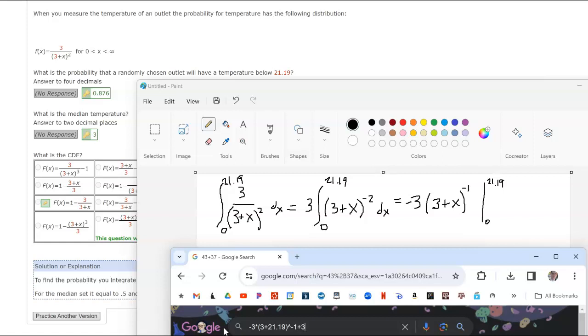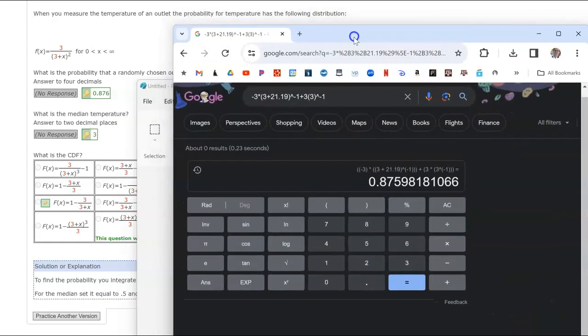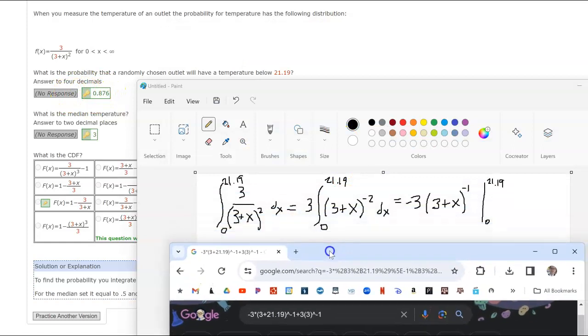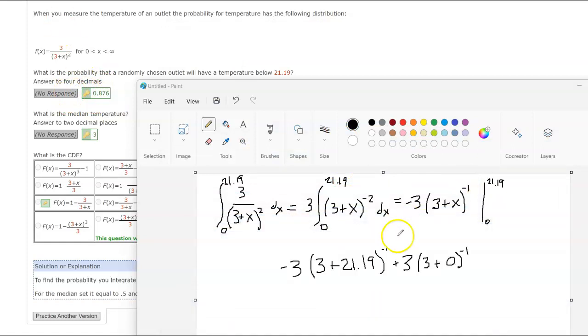-3, which means plus 3 times 3 to the -1 power, and that will give me the 0.876, which is the answer here. So I'm going to write that in here. You do need to put in the 21.19 and then plus this guy with the 0.